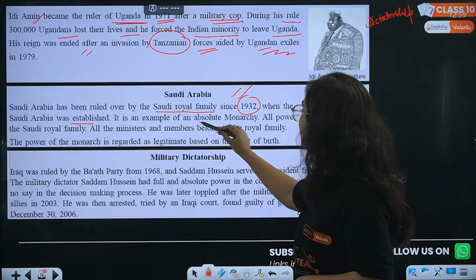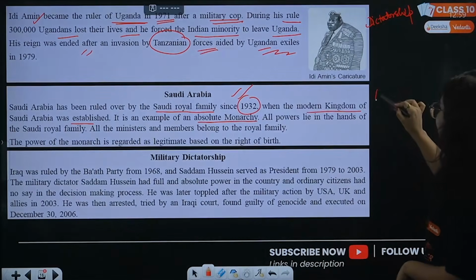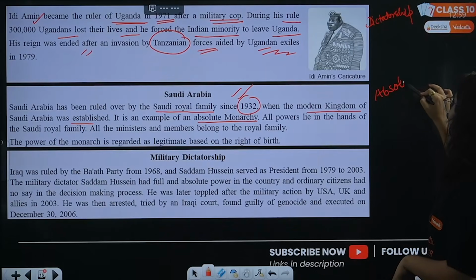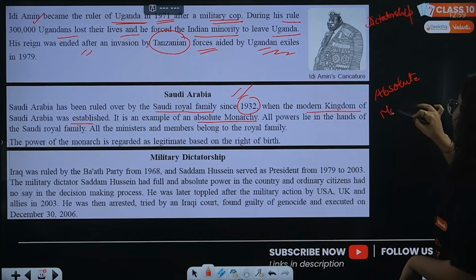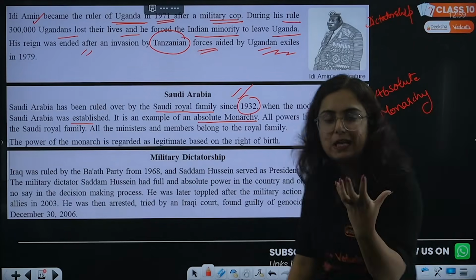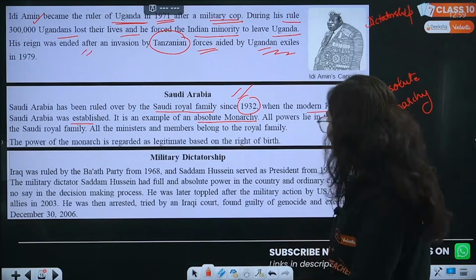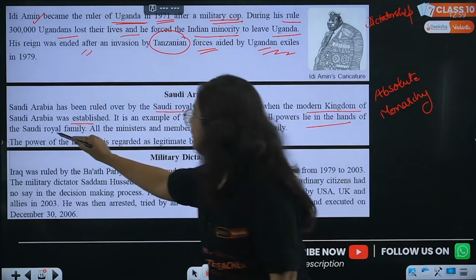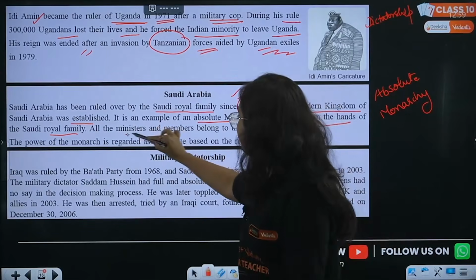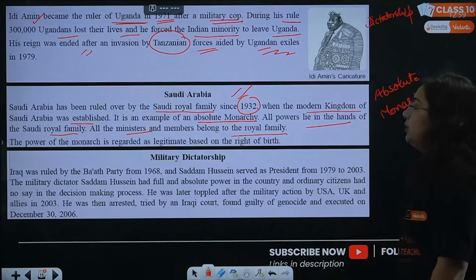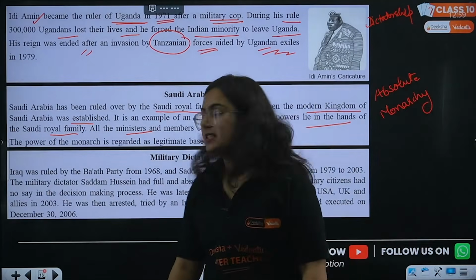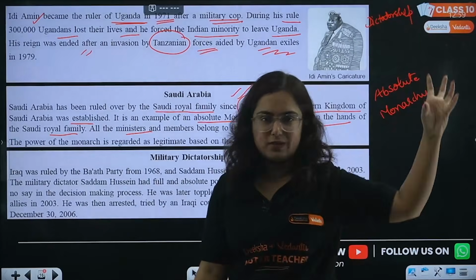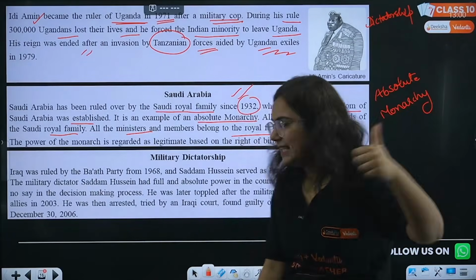It is an example of absolute monarchy. They themselves are telling us, beta, that it is absolute monarchy. That means where all the power lies in the hands of the monarch. Absolute. Okay? All power lies in the hands of the royal family. All the ministers and members belong to the royal family even. And this was legitimate, a hereditary system. Get it what monarchy is? Very good.